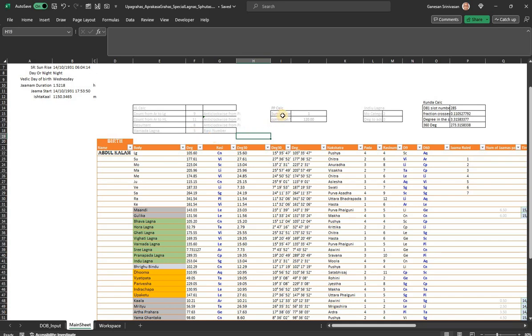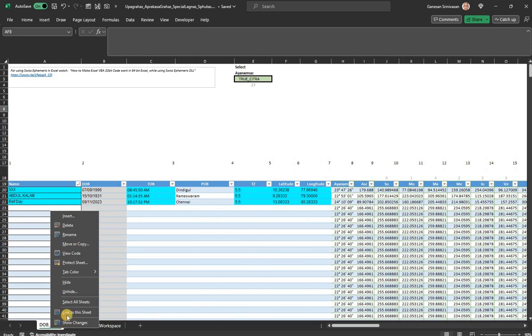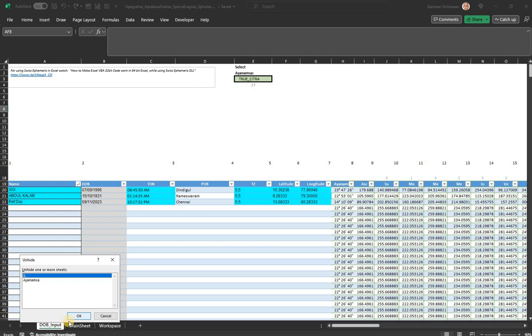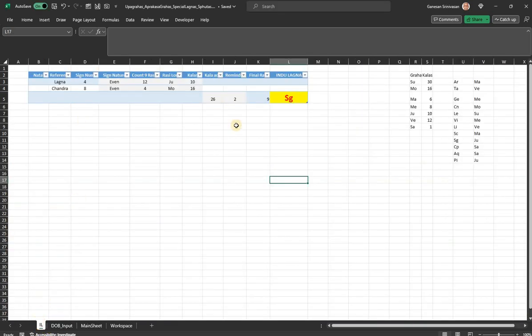Similarly, Pranapada requires some special computations. Hindu Lagna requires a separate calculation. In fact, I have a hidden sheet here where I had done it before. Let me check. Yes, Hindu Lagna here. So it is separately calculated here. I could have implemented it there, but I had done this before for somebody, so I just used that portion directly. Here again, there are different definitions of how the counting has to be, whether it should be clockwise or anti-clockwise. But I have implemented here what Jagannatha Hora does. So you can just follow that.